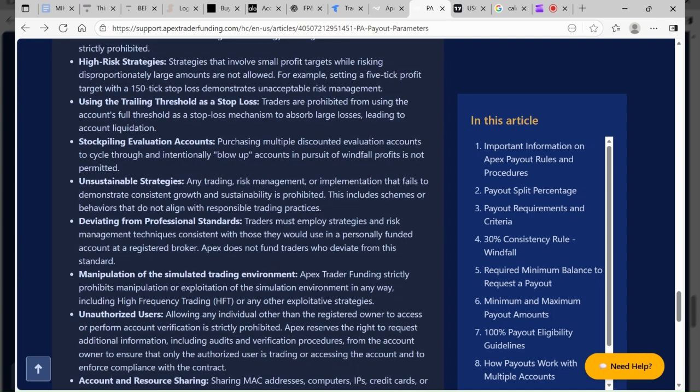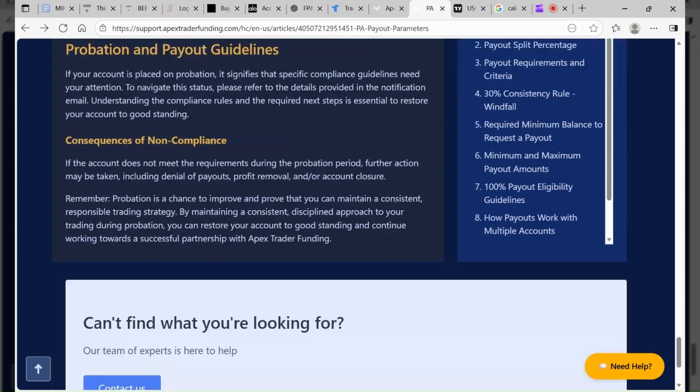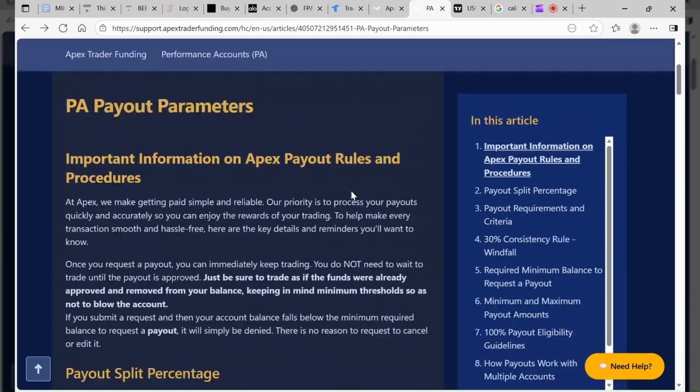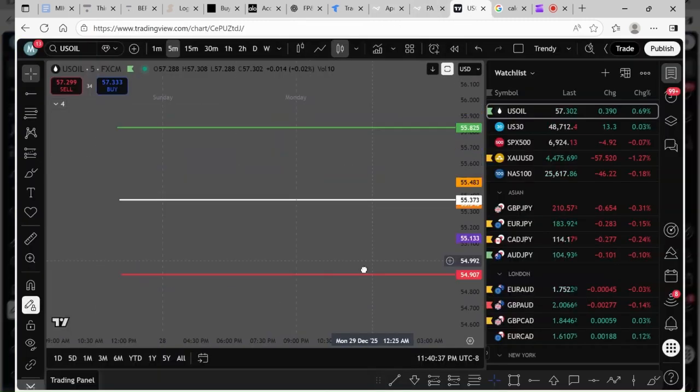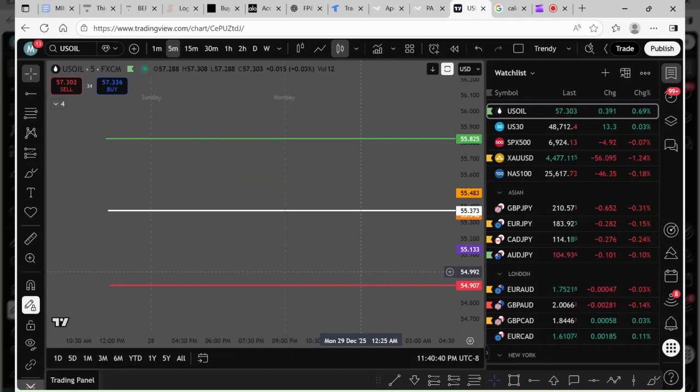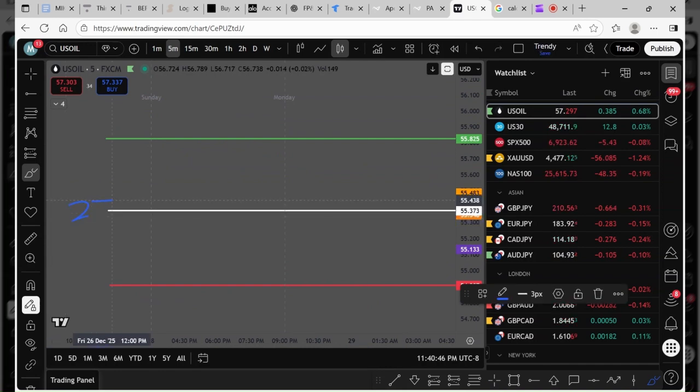Also, one of the key things that they have with Apex is a trailing drawdown. These are the main rules, right? And I just want to quickly go over the trailing drawdown to make sure we understand that. That one is very, very key. So let's just say we're dealing with a 25K account, right? If you're dealing with a $25,000 account, your safety net is $1,600. So your drawdown is 1.5K, right? Sorry, I'm having to draw this out, but we're talking about 1.5K for your trailing drawdown to stop.